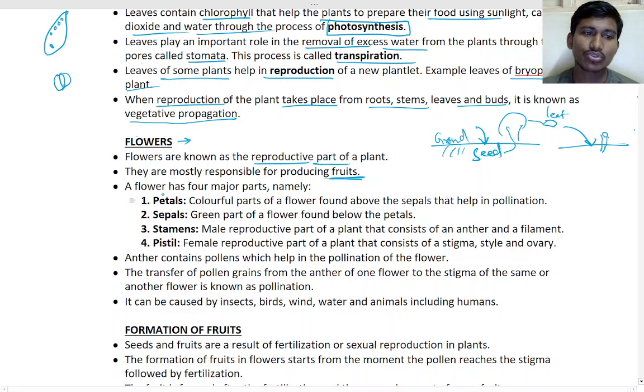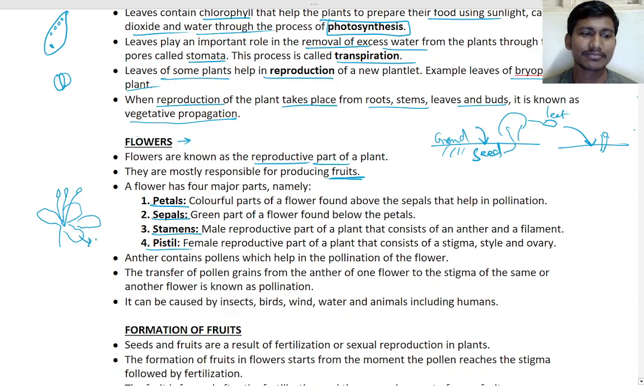The parts of the flower are petal, sepals, stamen and pistil. Remember mainly petals and pistil. You may have seen the flower like this. These will be petals, and there is a part in the middle that grows like this.